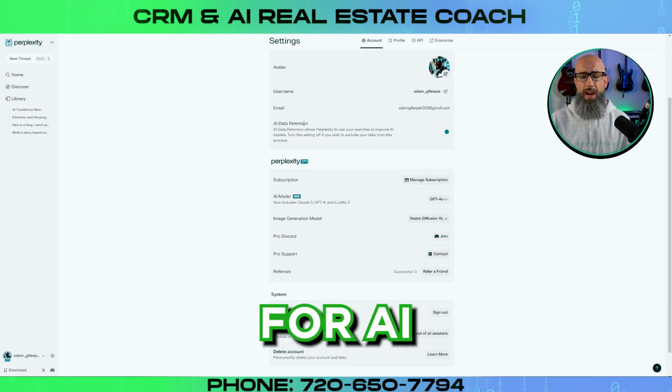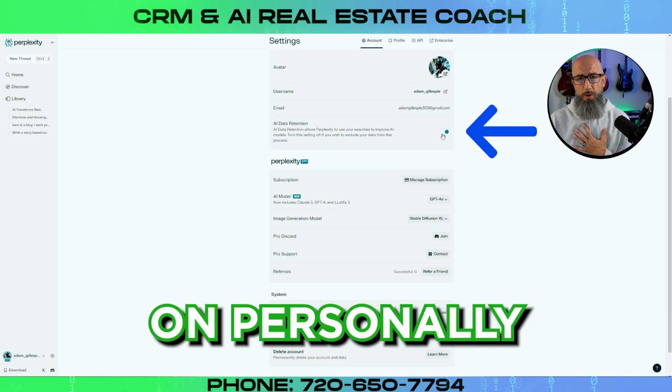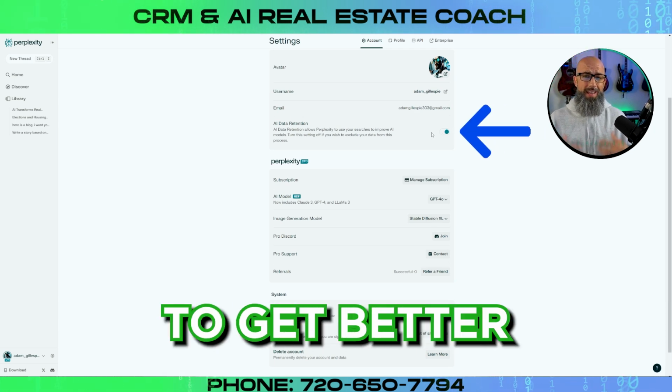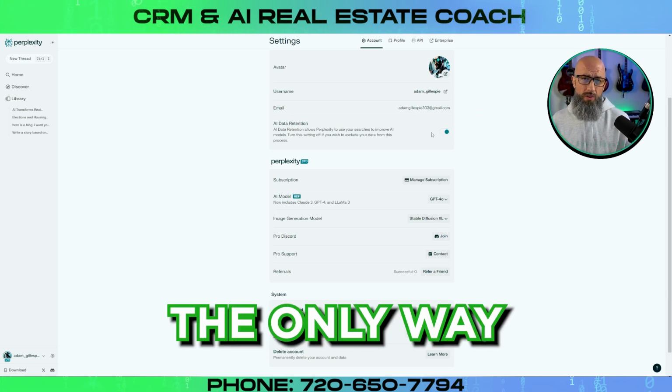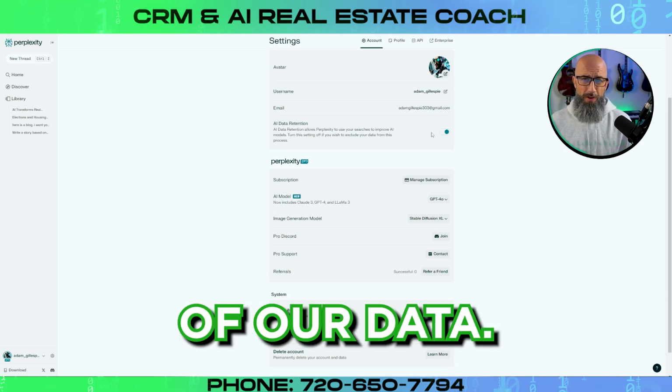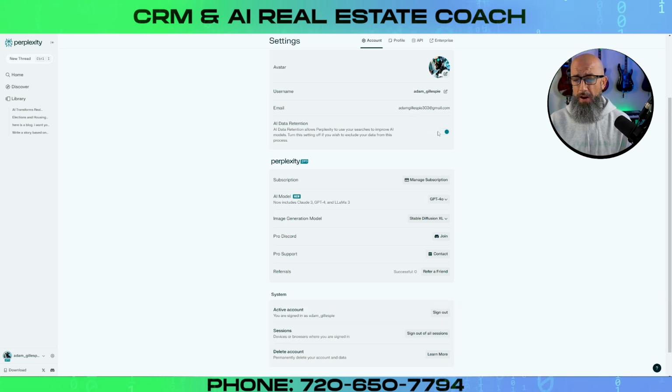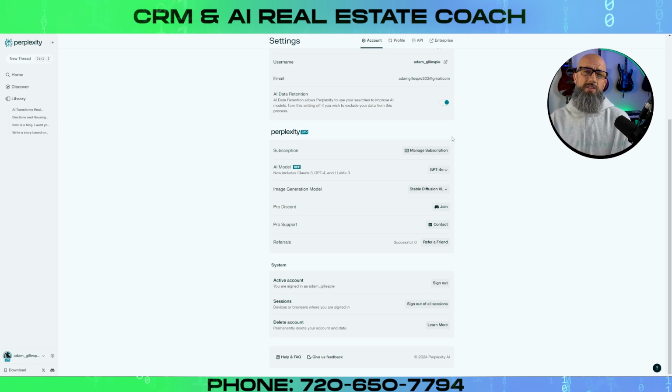We do have the option for AI data retention. I leave this on personally because I want large language models to get better and better and better. And the only way for that to happen is for them to learn off of our data. So for that reason, I leave it in there. I'm not doing anything secretive, and I don't put any personal information into this stuff, so I don't have anything to worry about. If you are using personal information, or if you are using this for maybe non-ethical reasons, which shame on you, you shouldn't be, then you can turn this off and it won't train the data off of that. But there still are terms of use behind all of this, and if they do find out that you're violating it, you could lose your access forever.